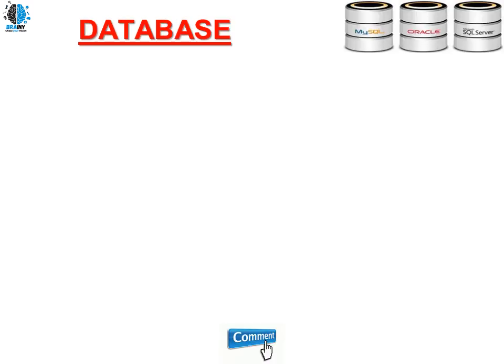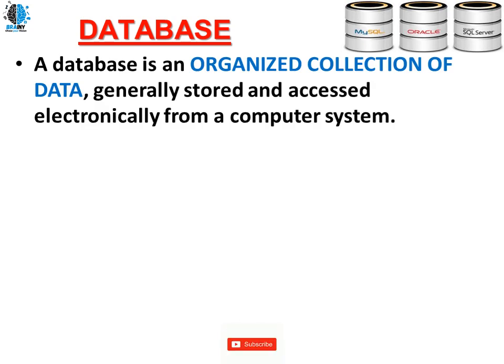So here we have the database. What is a database? A database is an organized collection of data generally stored and accessed electronically from a computer. In the previous days, we used to maintain the database in a notebook or a book or a register, manually, wherein we would write all the details with a pen. Whereas here in the computer, we put the data electronically.